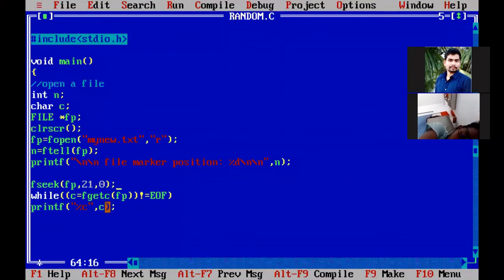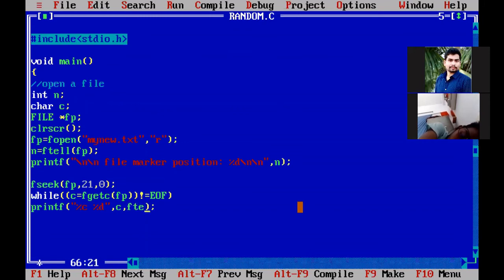You can also print, along with the character, the byte position. How to print the byte? %d. You are printing the character, and that character's position you can also print. Here you print %c, then %d. The character will be replaced with c, and the byte number will be replaced with the ftell function.